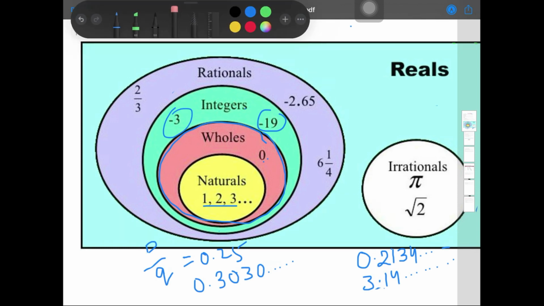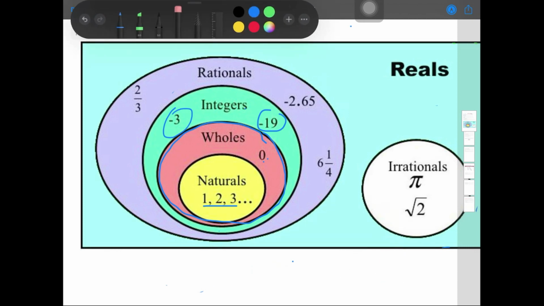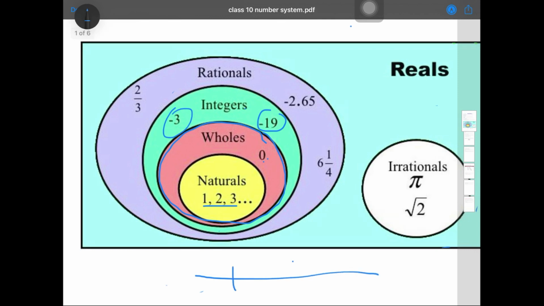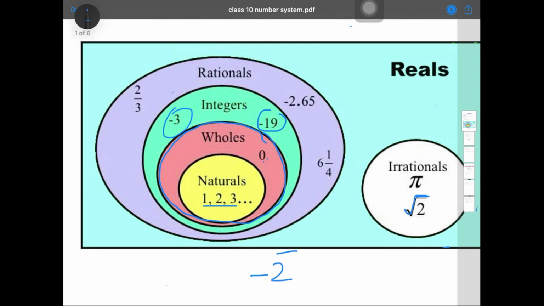Now all these numbers are known as the real numbers. Why are they real numbers? Because all these numbers can be represented on a number line. In class 9 you have studied how to represent √3, √2 on a number line. That's why they are called the real numbers. But a few numbers, like √-2, are non-real numbers. These cannot be represented on the number line, so that's why they are called the non-real numbers.